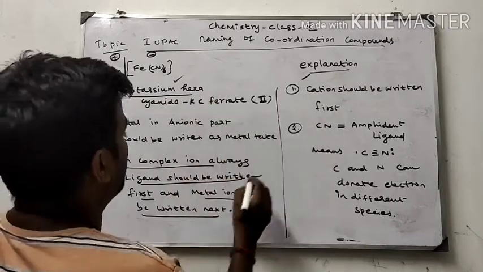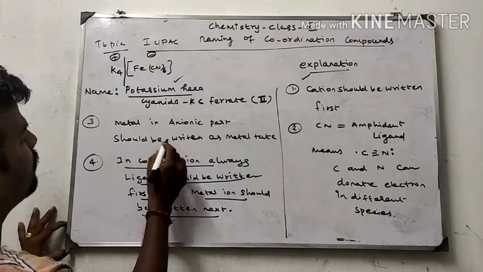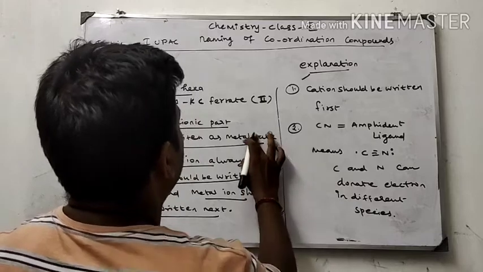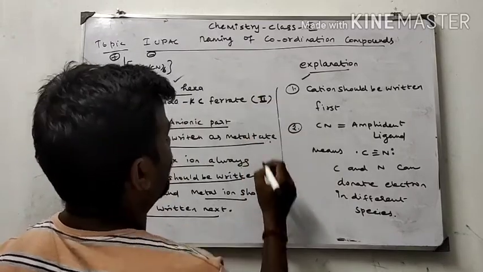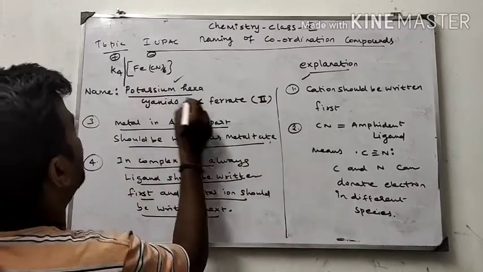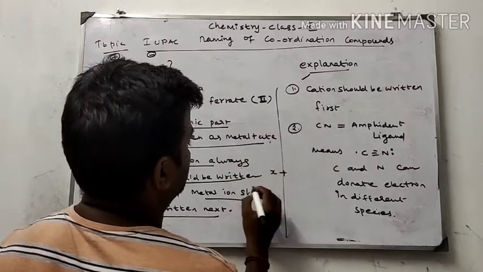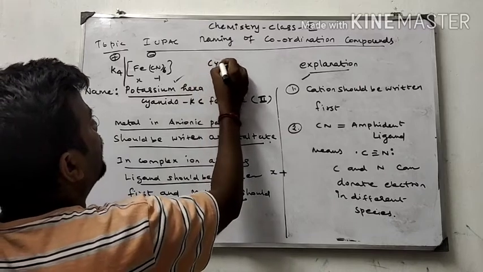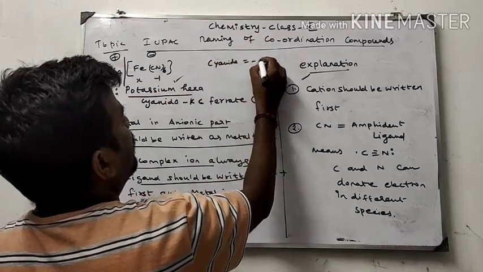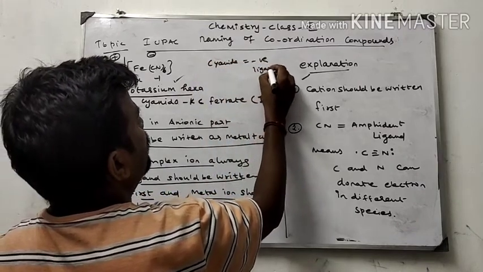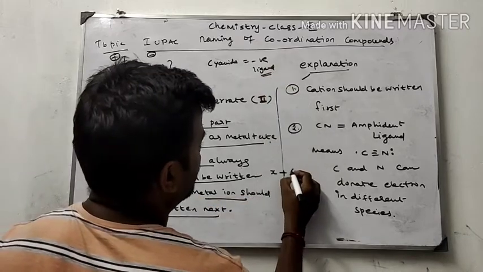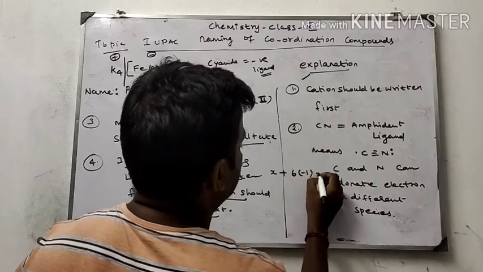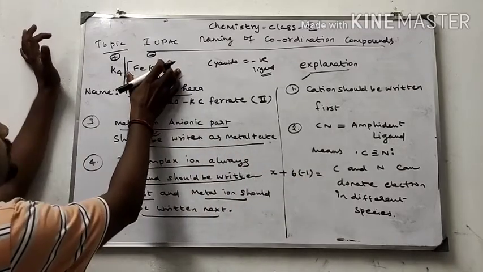When the metal is present in the anionic compartment, the metal should be written as the metal name plus ATE, followed by the oxidation state of iron. First, iron should be taken as X. Cyanide is a negative ligand, so its charge is -1. How many -1? Six. So 6 into -1 equals, and what is the charge of this complex?